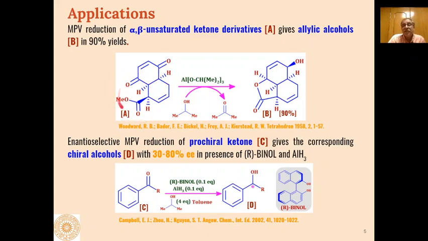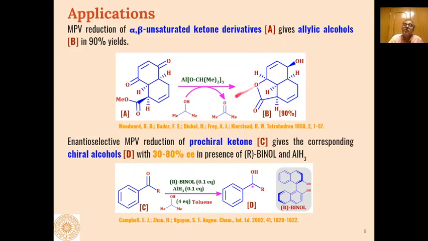So basically, because of the presence of this ester group, here we are getting this lactone, which is not further reduced by aluminium isopropoxide, but only this carbonyl ketone of the alpha beta unsaturated moiety is reduced to the allylic alcohol.